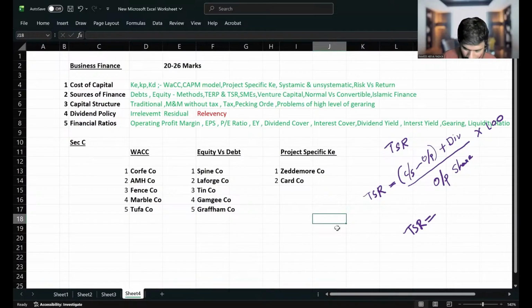The opening balance this year was given, and I will give the closing balance, and I will also give the dividend that is paid this year. Opening share price is $100. Closing share price is $120, and dividend paid is $5. So what is the TSR? Let me check who can answer first.